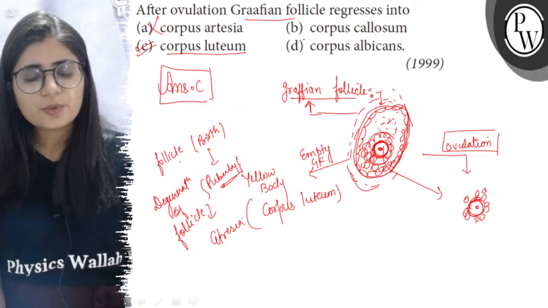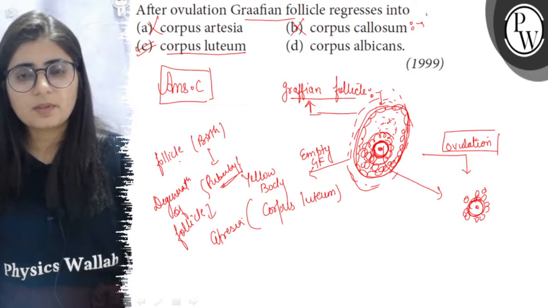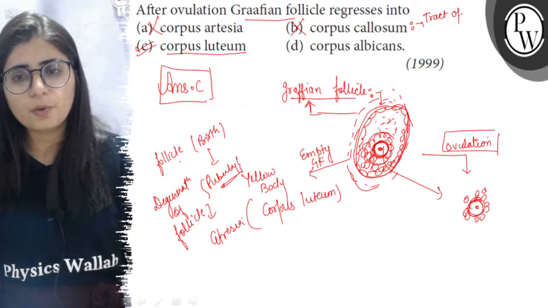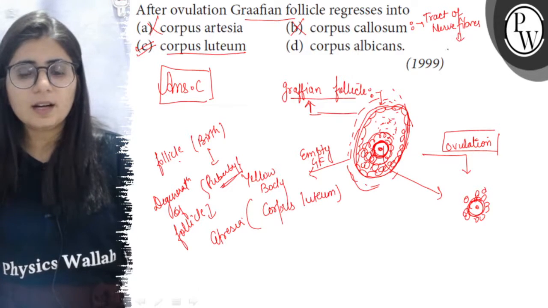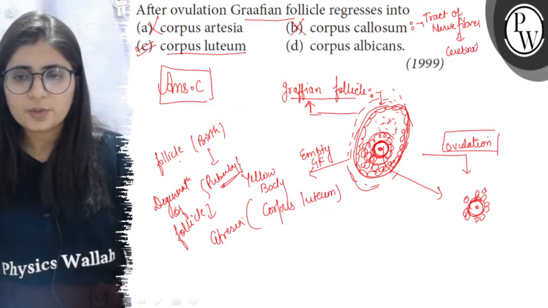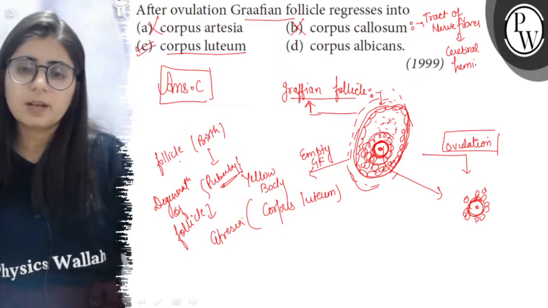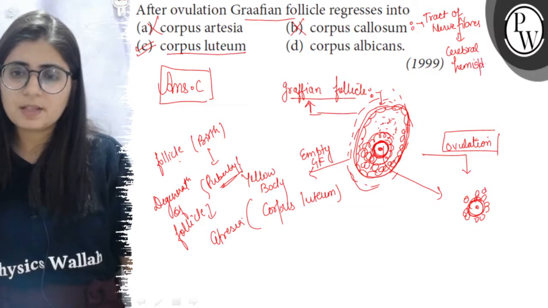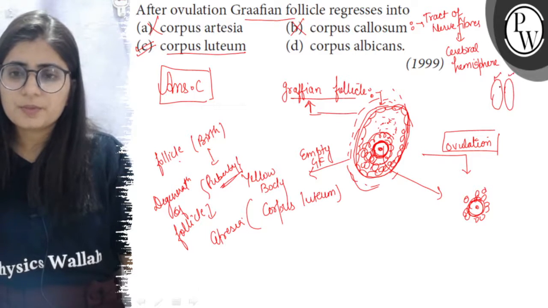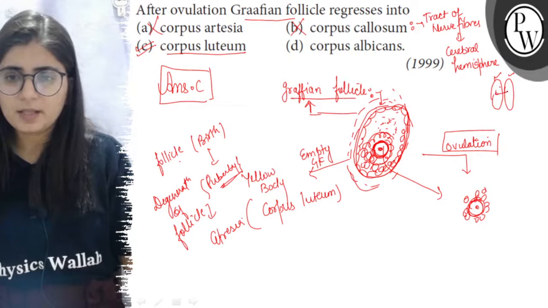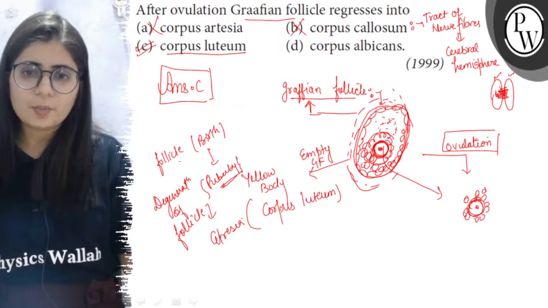Now corpus callosum is an entirely different structure. Corpus callosum is a tract of nerve fibers, a group of nerve fibers that connects our cerebral hemispheres together, the two cerebral hemispheres which are part of our brain. The largest part of the brain is the cerebrum, and the cerebrum is divided into two lobes, the left and right cerebrum, and these are connected together by a tract of nerve fibers. So this structure is called corpus callosum.